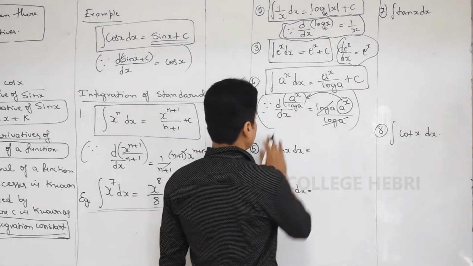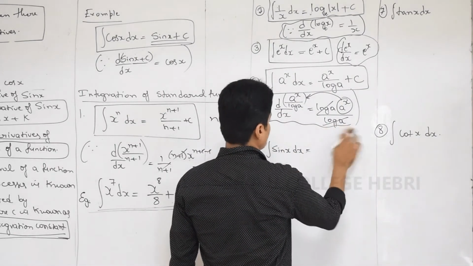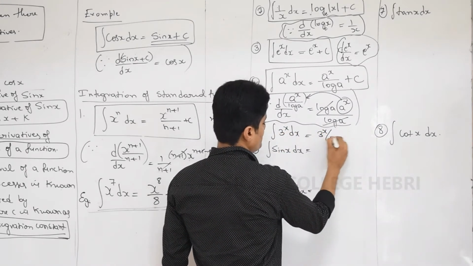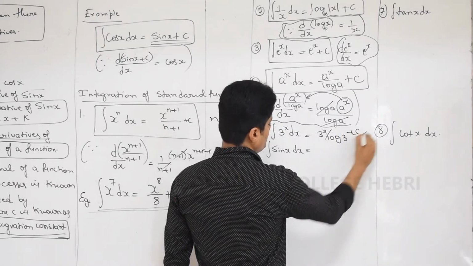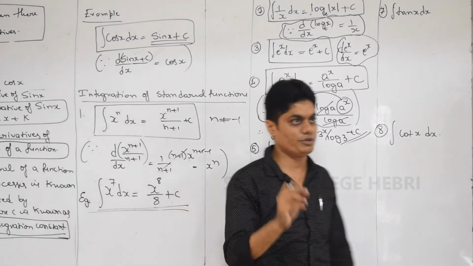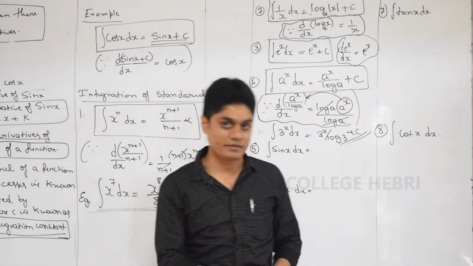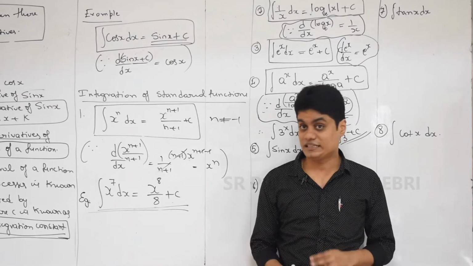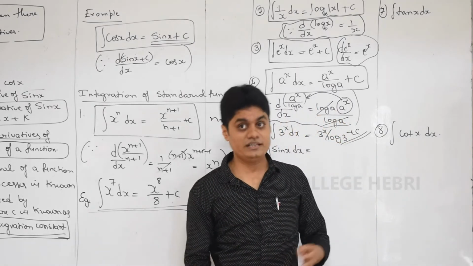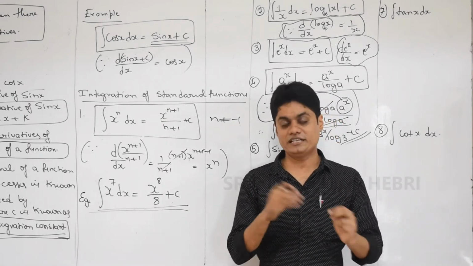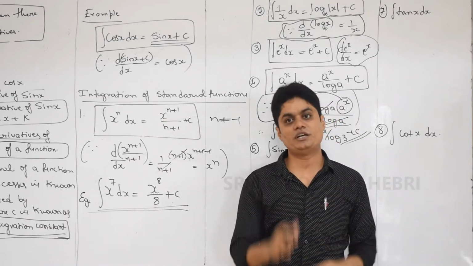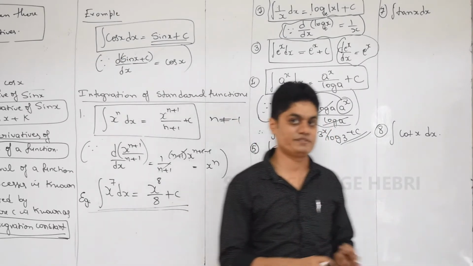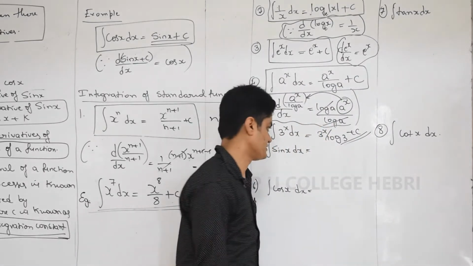So now this is not a particular function, this is a general function. See for example, if you want to find out e power x integration, how will you write? e power x by log e plus c. One important information, remember: if it is differentiation you multiply, if it is integration you divide. Please remember this. In differentiation you multiply the constant, in integration you divide by the same constant. So remember these two tricks, this information, and you can get the formula easily. Or if you have confusion between the formula of integration and differentiation, you can clear it using this information. So please remember that. Understood?